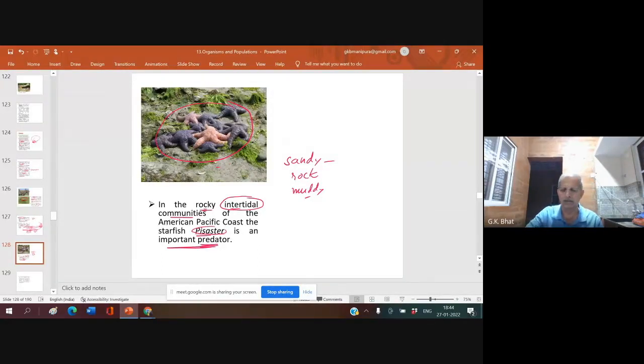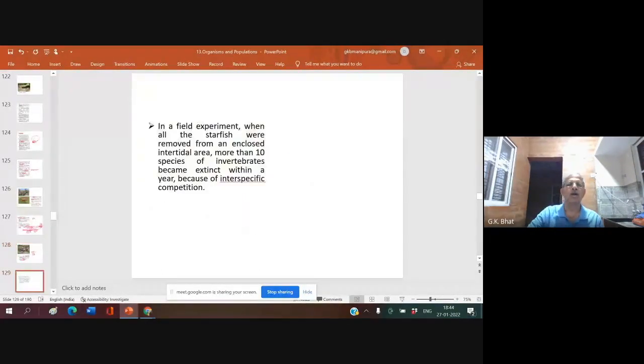Now what happened? In this field experiment, all the starfish were removed from an enclosed intertidal area. That means they marked one particular area and removed all the starfishes from it. What happened?